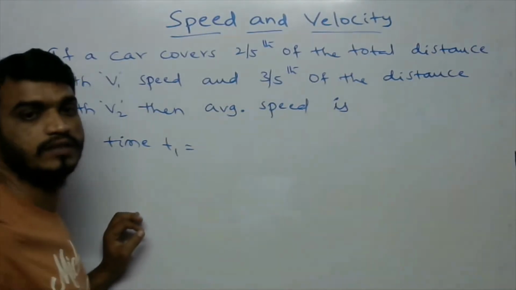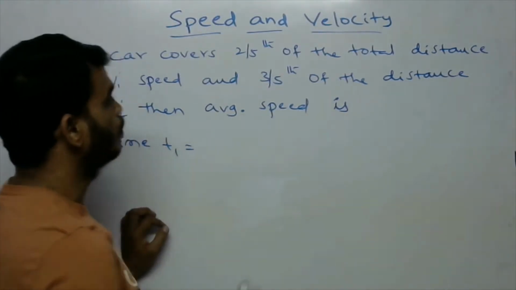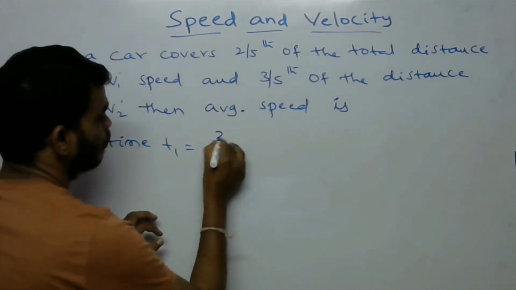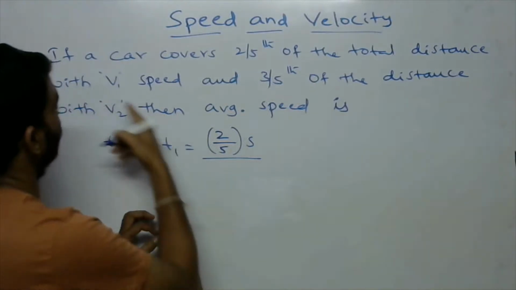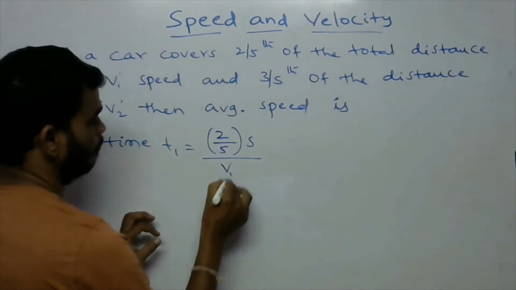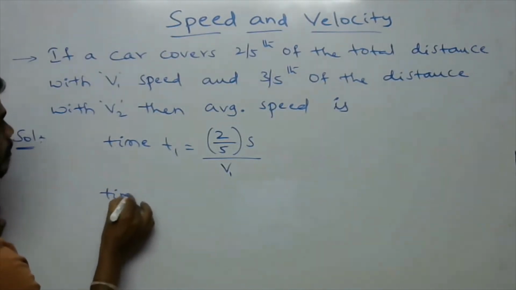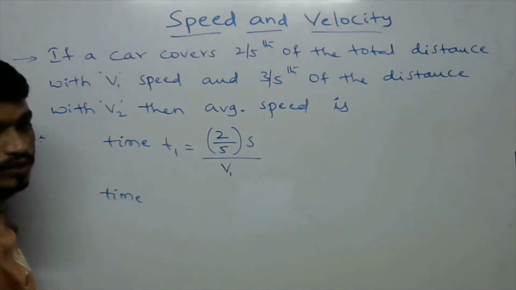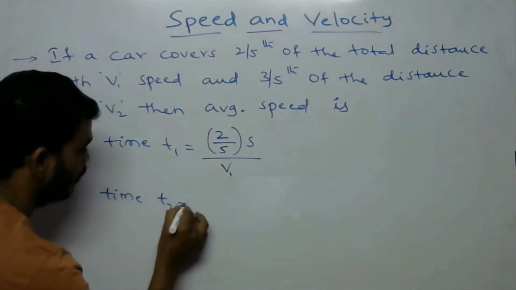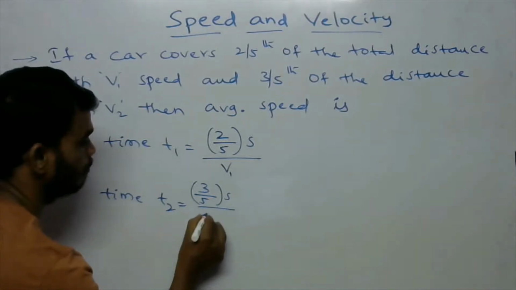Suppose I am considering the total distance as s. So 2/5th of the total distance is 2/5 into s, by the speed v1. And 3/5th of the total distance is with v2, so the time t2 is equal to 3/5 into s by v2.